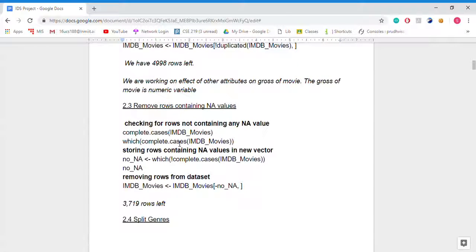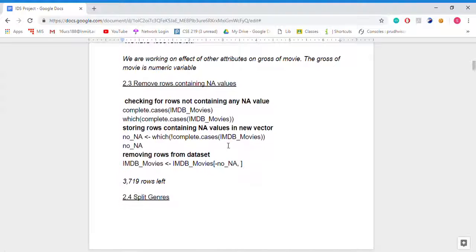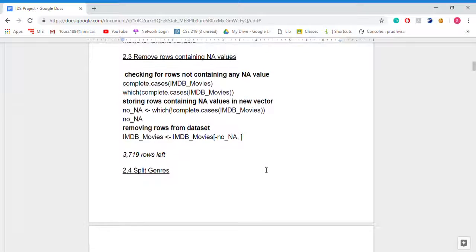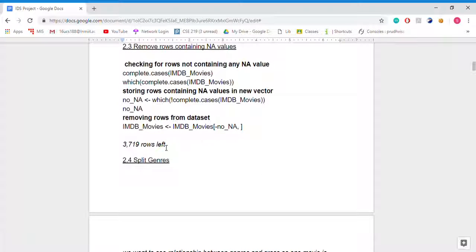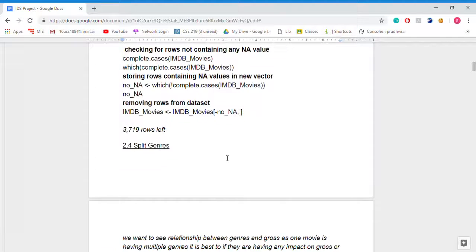So first we will be taking which rows do not contain any NA values. Then we will be taking those rows which contain NA values and then we will remove them. Now after removing the rows containing NA values, we have 3719 rows left.